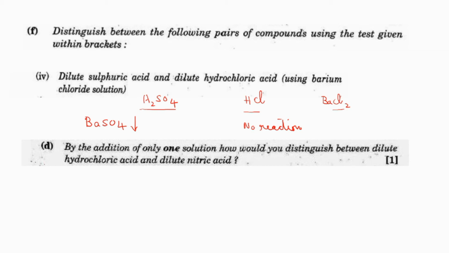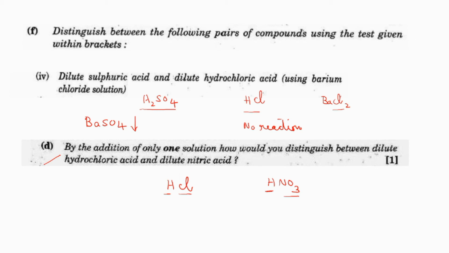Read the next one. By the addition of only one solution, how would you distinguish between dilute hydrochloric acid and dilute nitric acid? Write and see. They are asking about hydrochloric acid and nitric acid, HNO3. See, in this kind of question, the answer will be there in the question itself. How can you find it out? See, this is chloride and this is nitrate. The positive ion present in both acids is the same, hydrogen ion only. So, you will have to think about the anion part.